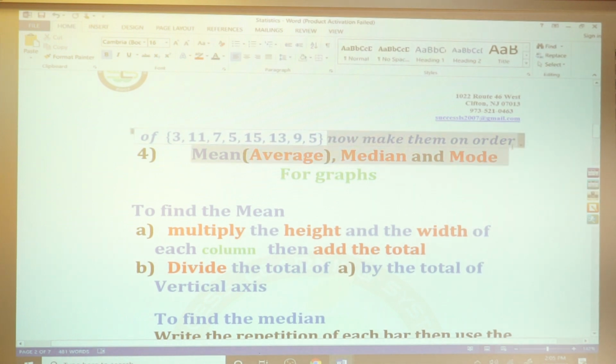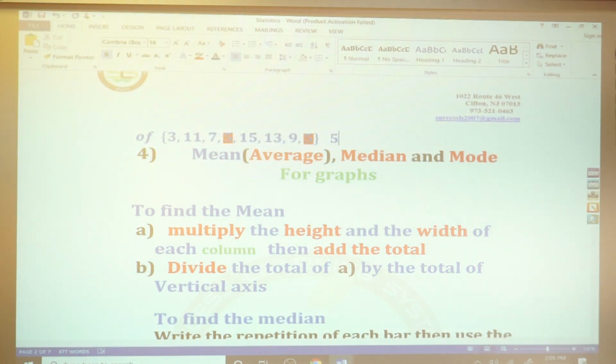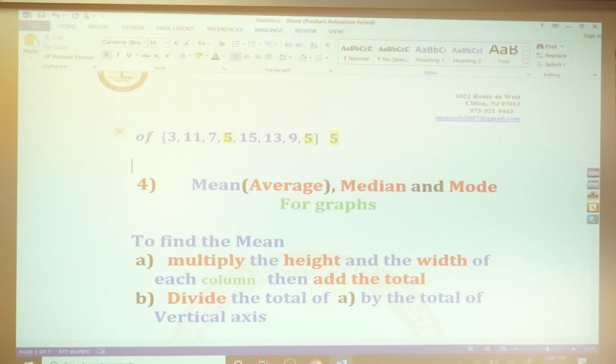You don't have to make them in order. Just look at which one repeated the most. The 5. You see the 5 here? The 5, right? This is my mode, the value that repeated the most. Okay? Yellow is better. Now, range.